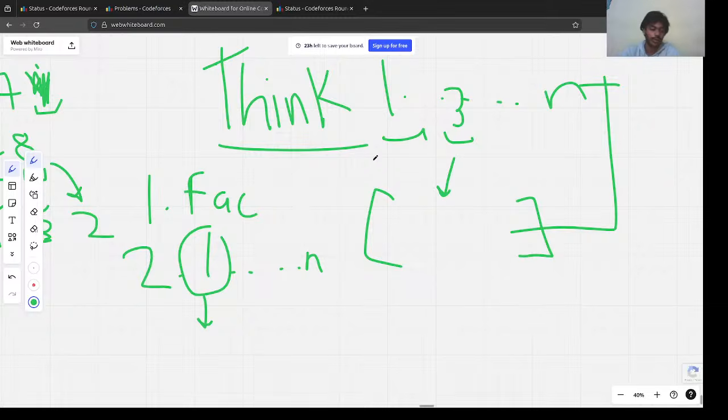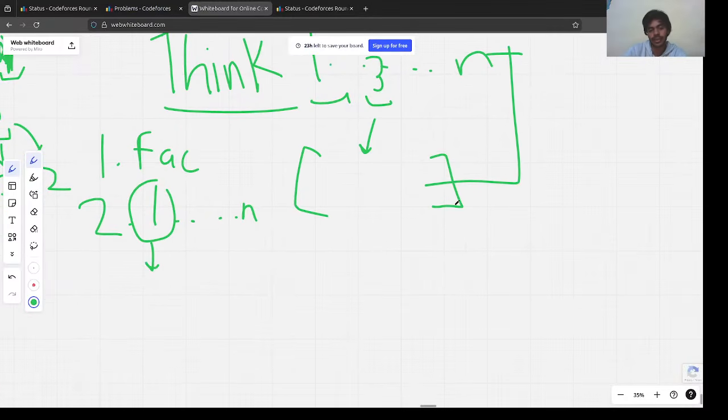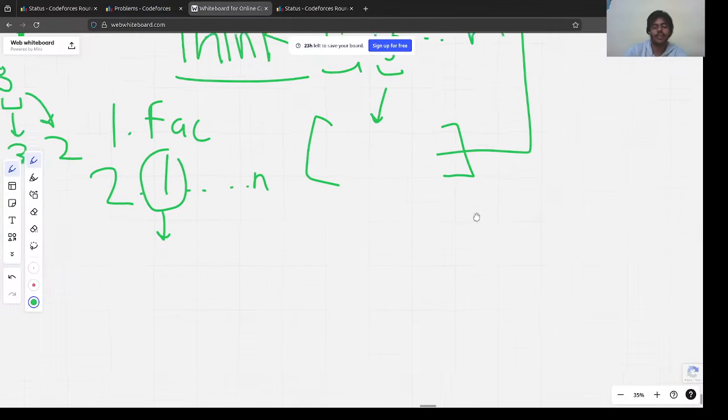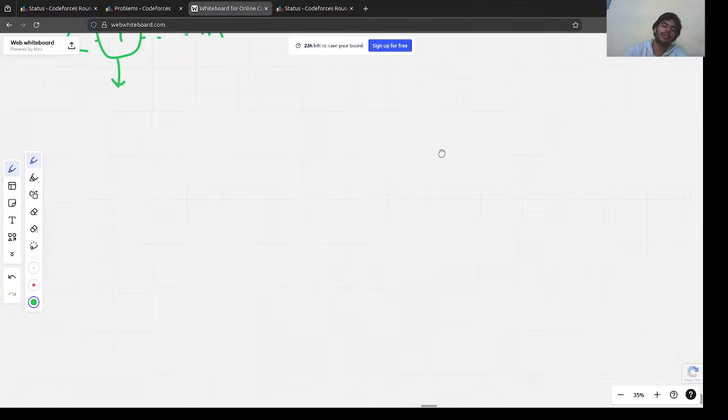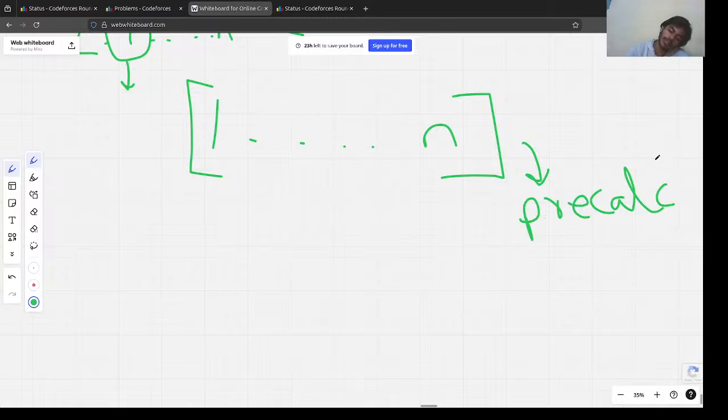But there's actually a better way to think about the problem. Whenever this type of problem occurs, where we need to find something for each 1 to n, what we could do is pre-calculate it, right? How are we going to pre-calculate it?